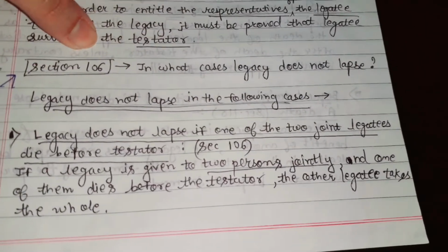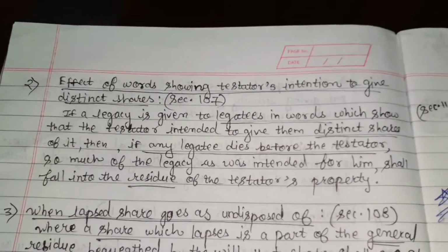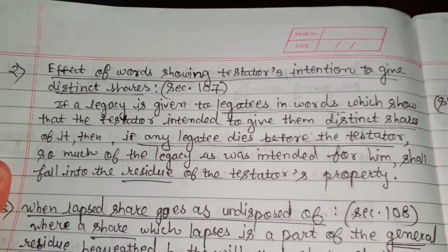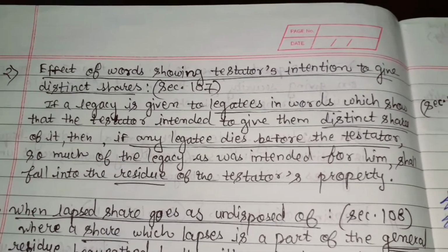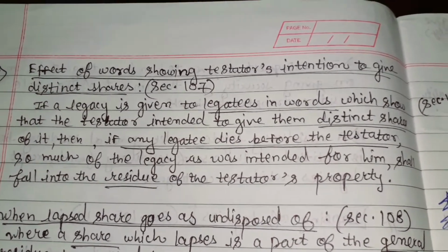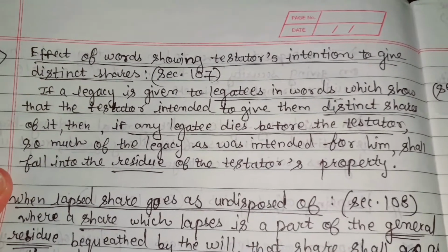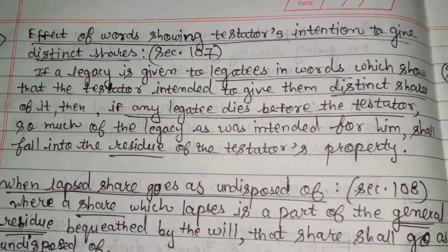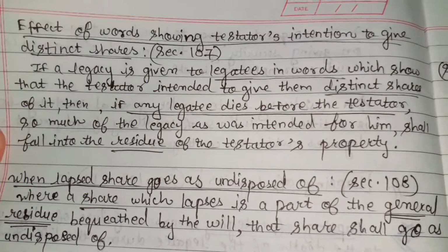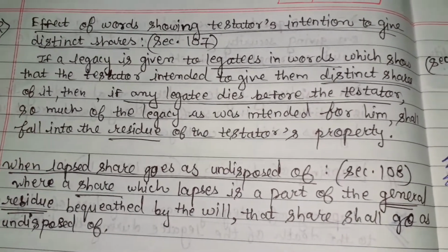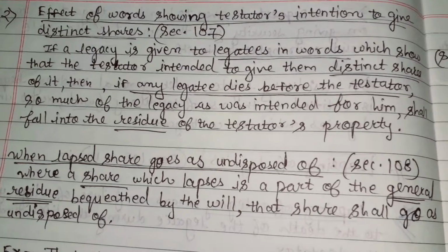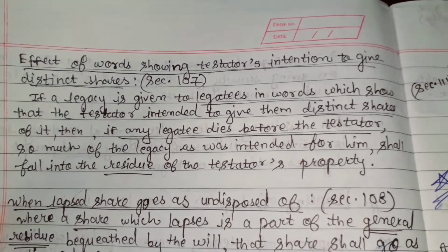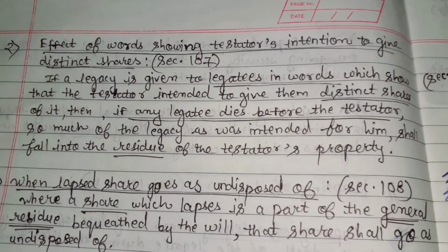This is Section 106. Section 107 is about the effect of words showing the testator's intention to give distinct shares. Means if a legacy is given to legatees in words which show that the testator intended to give them distinct shares of it, then if any legatee dies before the testator, so much of the legacy as was intended for him shall fall into the residue of the testator's property.